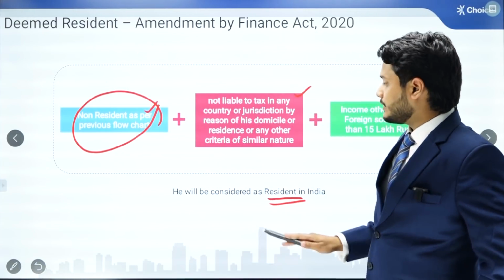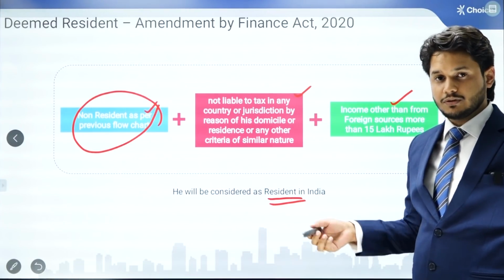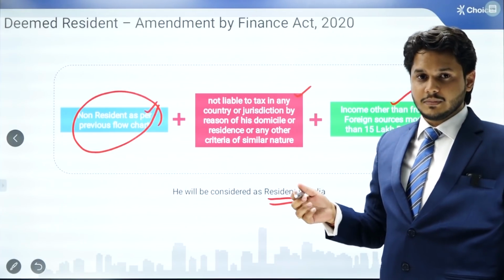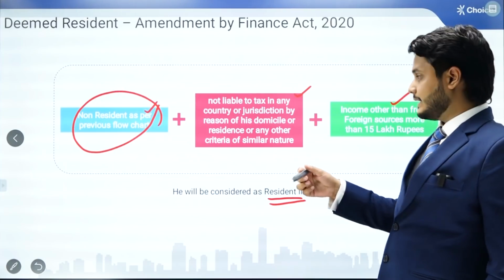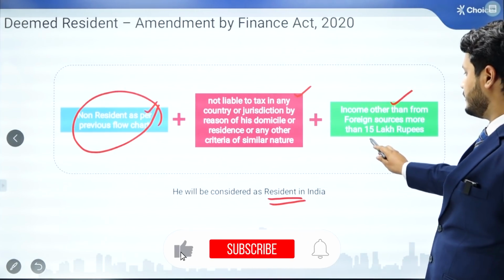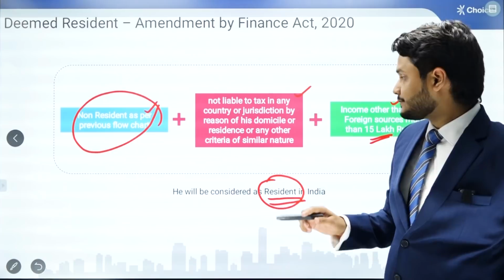But he is not liable to tax in any country or jurisdiction by reason of his domicile, because he is not domiciled in any country. He keeps traveling and spends only one month in each country and is not liable to pay tax anywhere. But his income from Indian sources is more than 15 lakh rupees. So then he will be considered as resident in India.